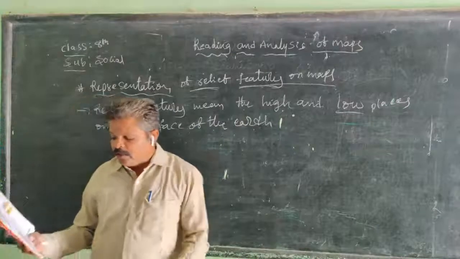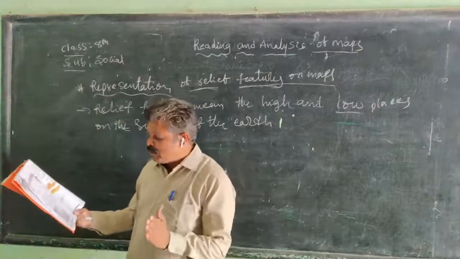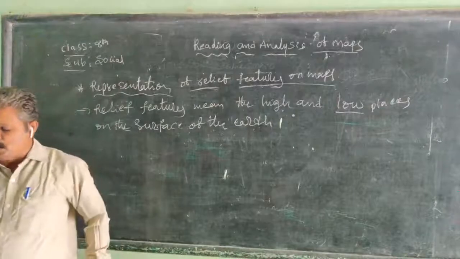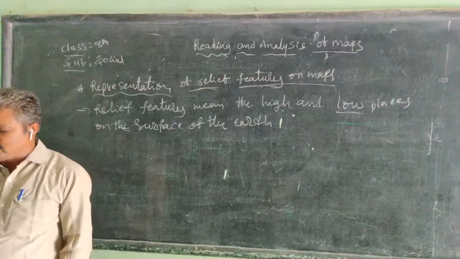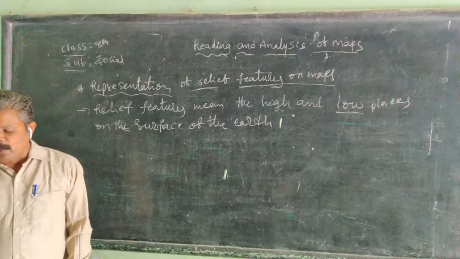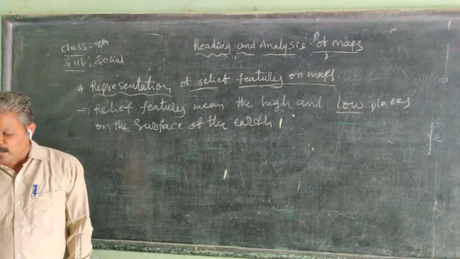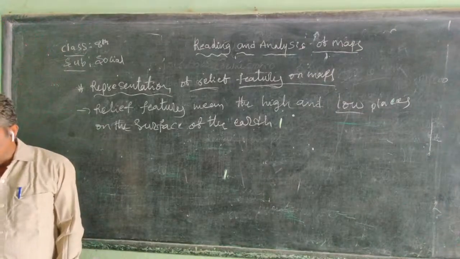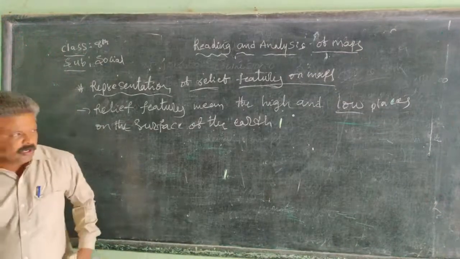So the main relief features are hills, valleys, plateaus, plains, river basins, rocky and sandy places. Since maps are flat, we cannot show height on them. We therefore use special symbols for this, called contour lines.